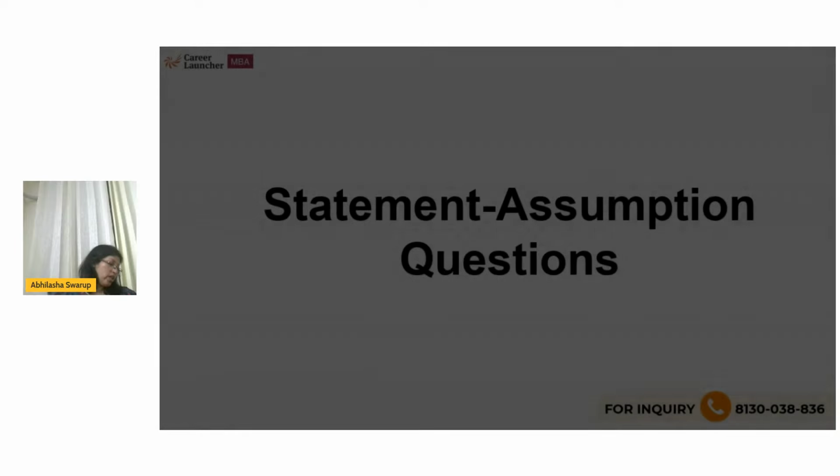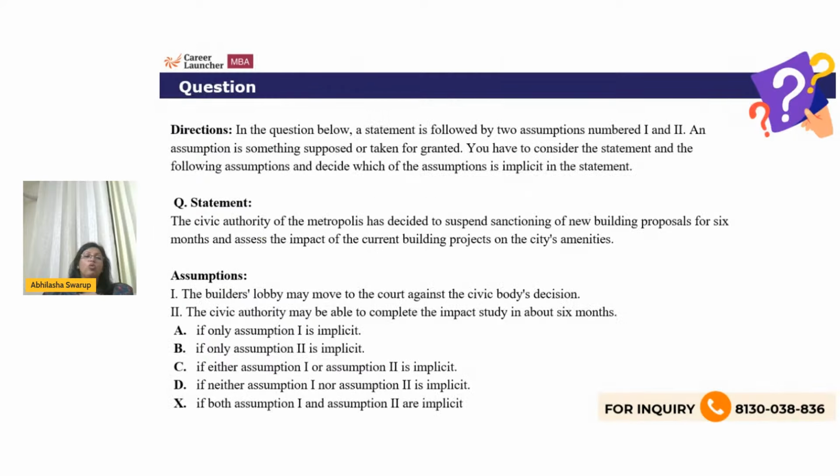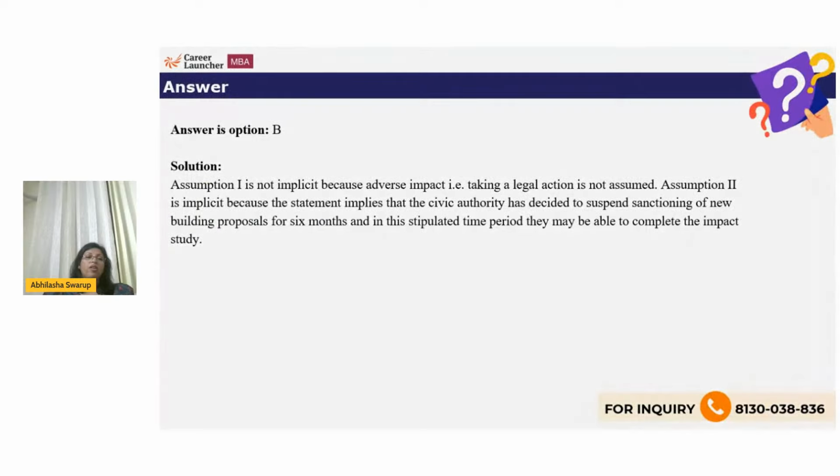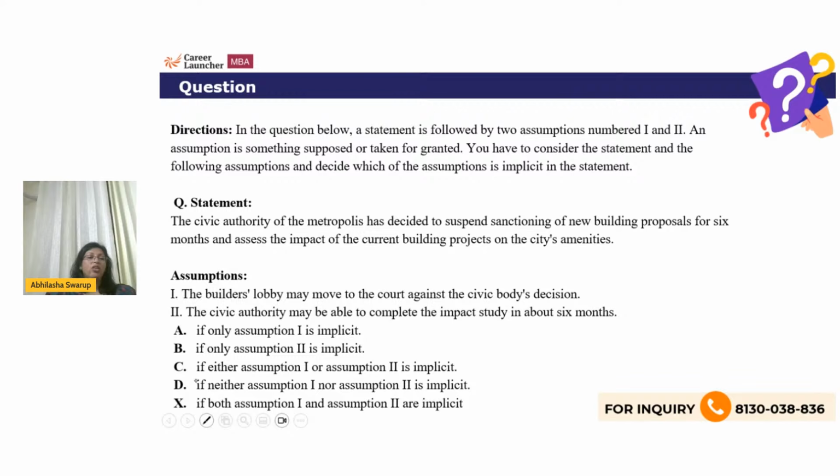All right, let's look at the next one. Thank you, Samir. All right, statement assumption question. Now, what's a statement assumption? A statement is given and two assumptions are given, like here. Now you have to identify which of the assumptions is implicit in the statement. The options again are only one, only two, either, neither, or both. So please understand what is an assumption.